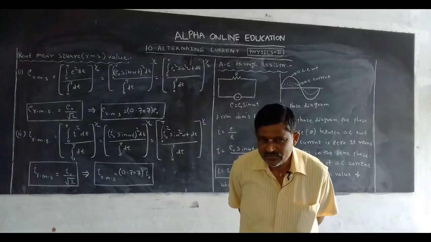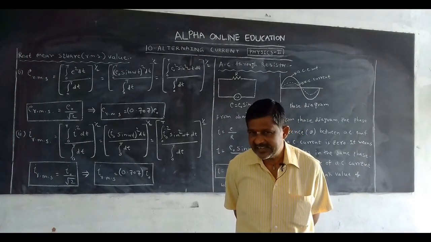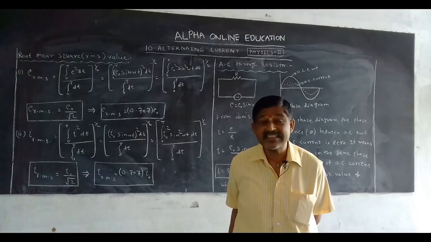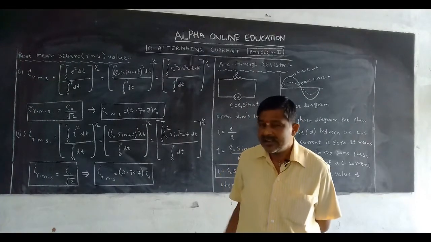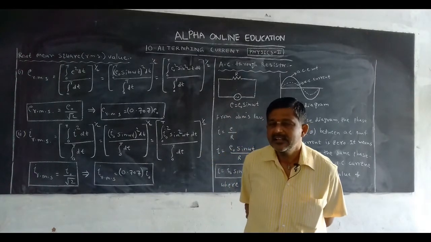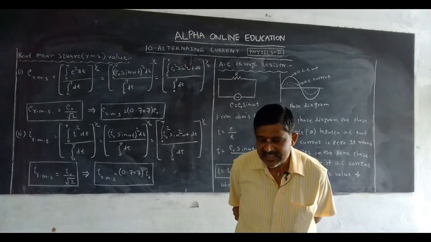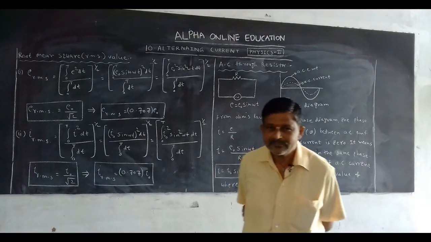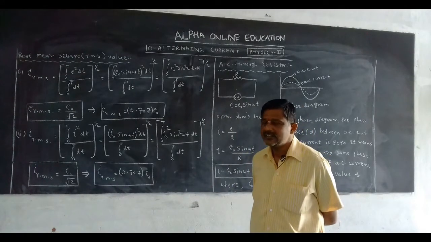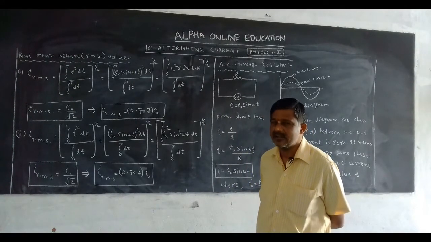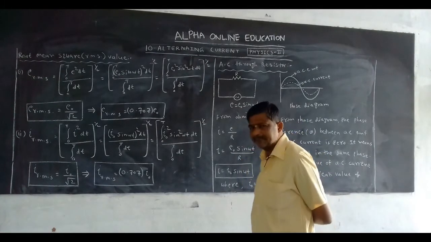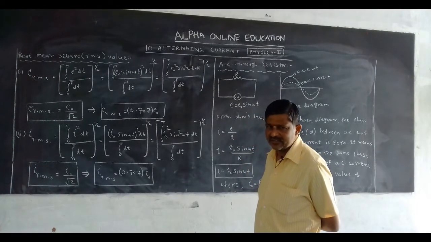But in these two, which is greater? Average is 0.638 times, RMS is 0.707 times. That's why the RMS value is greater than the average value. That's why a question based on these average and RMS values may be asked in the examination for 2 marks. Okay, these are the RMS and average values.